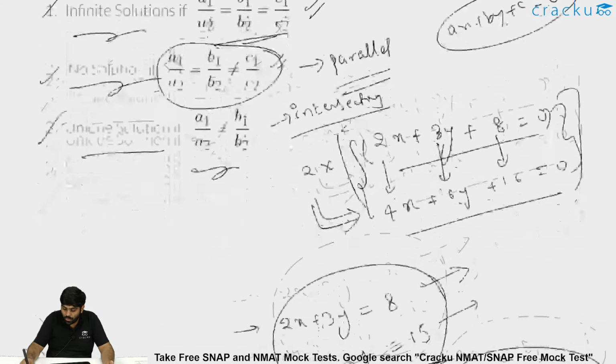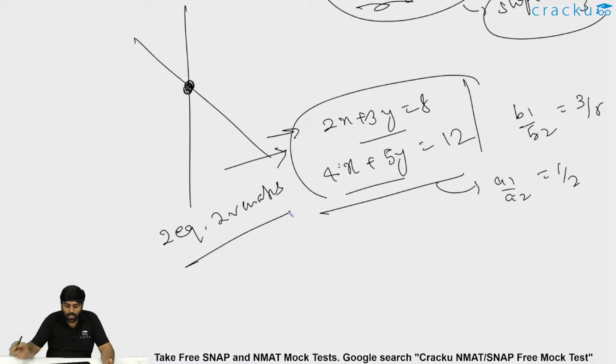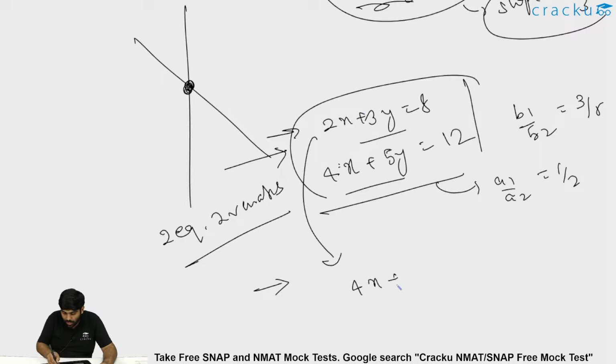Now, how to solve this? This is just two equations in two variables, x and y. How to solve two equations in two variables? Multiply the first equation by 2, and you will get 4x plus 6y is equal to 16, whereas the second equation given is 4x plus 5y is equal to 12.